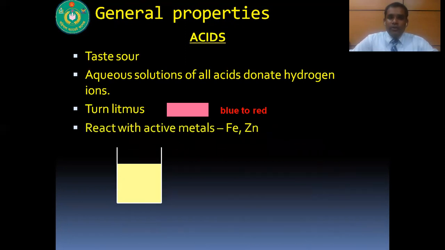And also acid react with active metals. For example, iron and zinc. Iron and zinc are examples of active metals. When acid react with active metals, it produces hydrogen gas. Here in the picture, you can see the bubbles of hydrogen gas. Acid also react with bases. When acid react with bases, it produces salt and water.